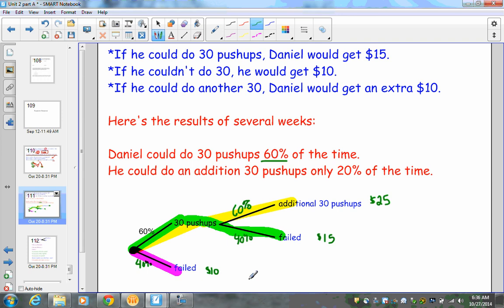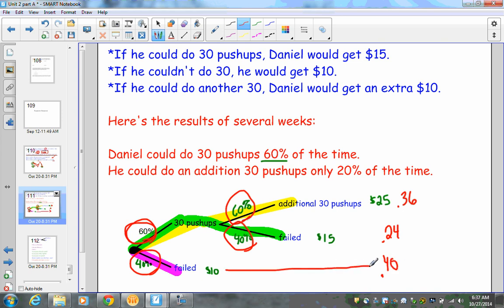Okay, pretty simple. Now what we have to do is figure out exactly what the probability is that he's going to be able to do this. If he could do 30 push-ups and then an additional 30 push-ups, that means 60% and 60%. You multiply the two together, you get 0.36. I'm just going to convert it to a decimal. If he does 60% and then fails at the 40%, that would be 0.24. And if he fails at the start, it's just a plain 40%, so 0.40. I know I'm writing it way over here. That's just because I want you to see them all together.